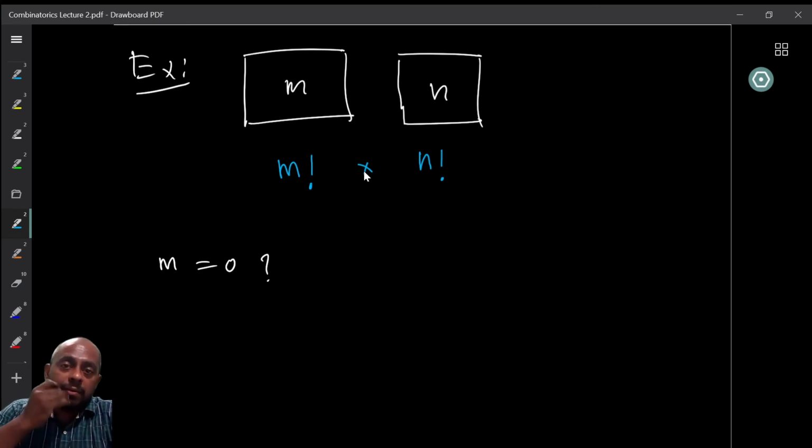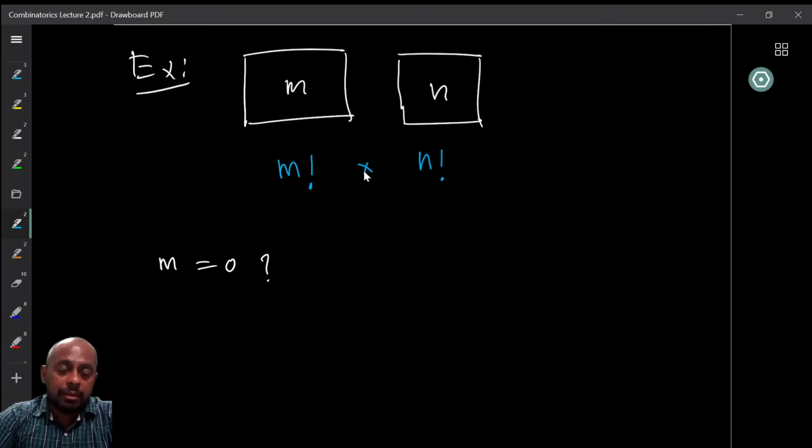Now comes the question: what happens if m is equal to 0? If m is equal to 0, I can still arrange the persons in the second room to queue up in n factorial ways.